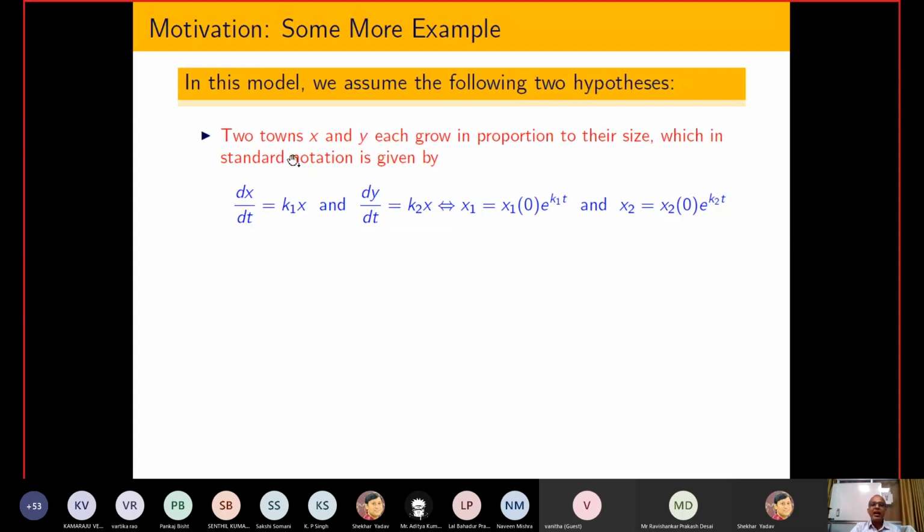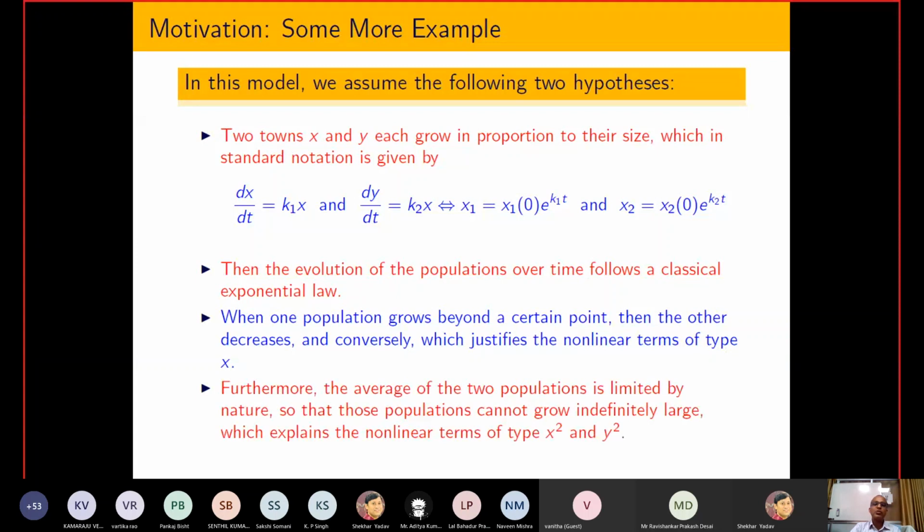So you can see that first I am removing two terms, and after solving, what we have found is that the growth rate of both is exponential. And that is the justification that if there is a favorable environment, then the number of species is going to grow exponentially. And I have told you that after a certain point, if the number of one species is going to increase, then the other is going to decrease, and due to that the second term comes into the picture. And similarly I can justify x square and y square.